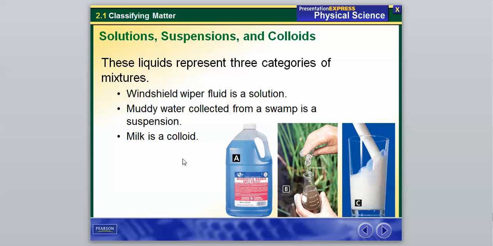And then milk is a colloid. Milk has some bigger particles in there. The particles are never going to separate out like they will in the muddy water. However, if we analyze the milk, we're going to see bigger particles inside the milk than are found inside the windshield wiper fluid. And that's the main difference between those.